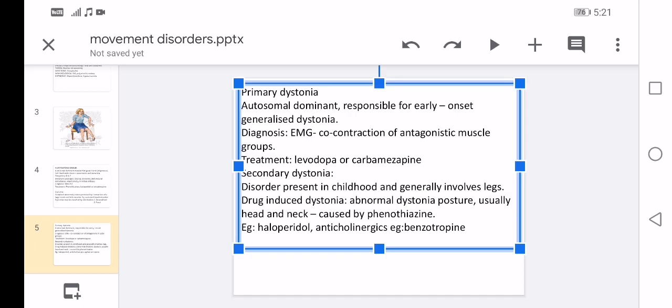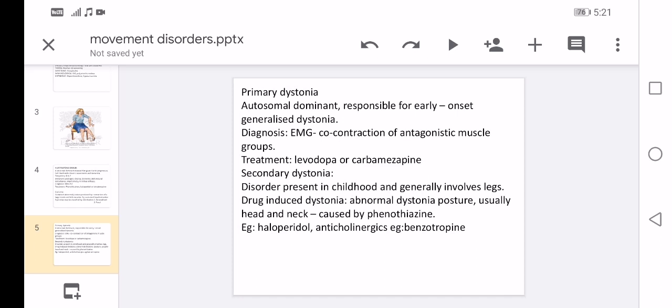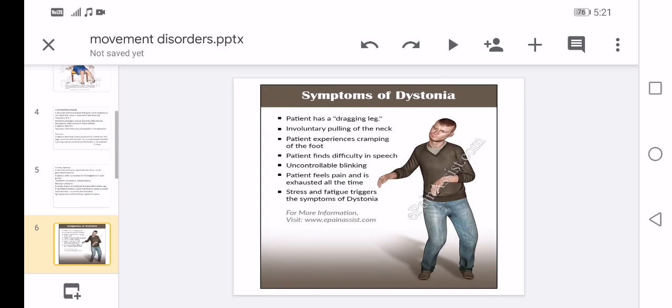Drug-induced dystonia. Abnormal dystonic posture. It usually involves the head and neck. It is caused by phenothiazine. And examples for the treatment: haloperidol, anticholinergics, benztropine. You can see the picture. Keep the symptoms of this picture in mind.